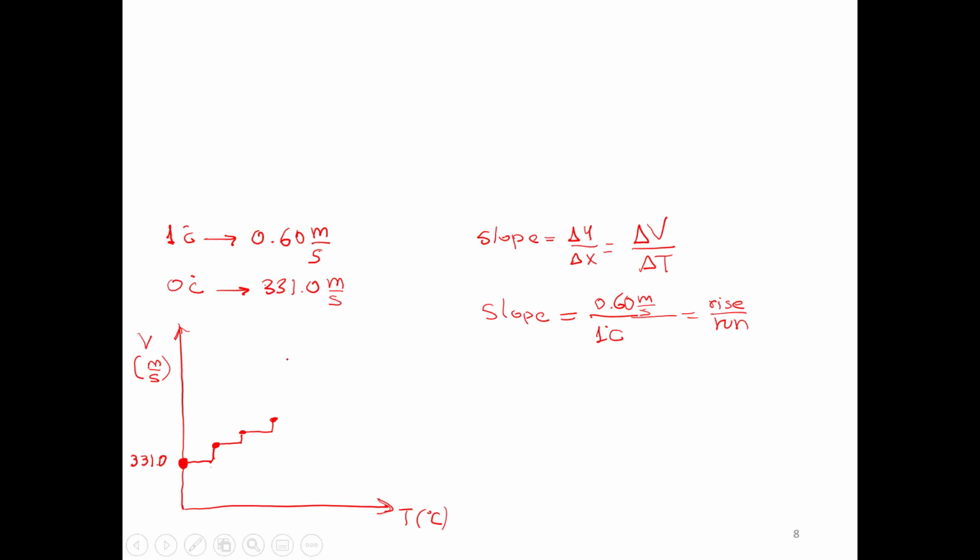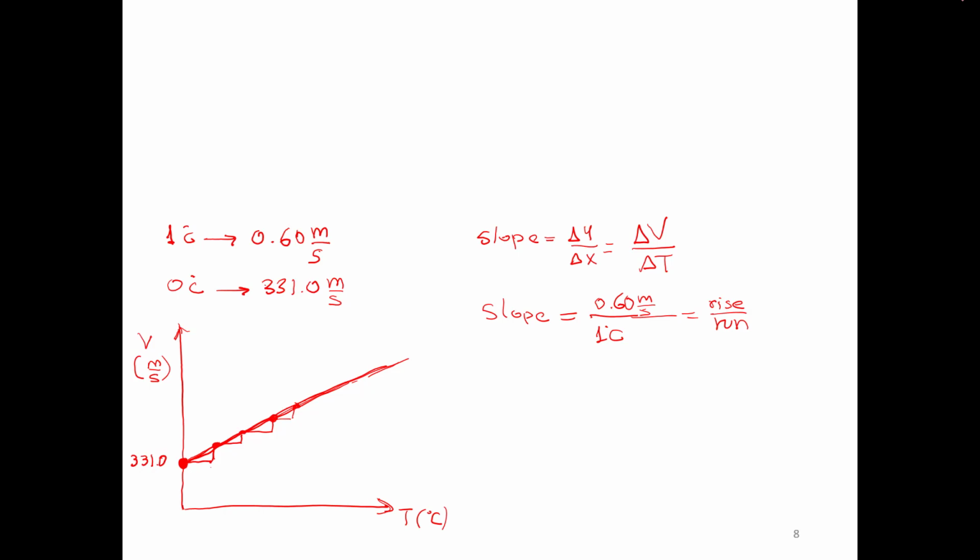Then we can generate all the points we want, and then we can see what we had if we connect the points. We had a straight line. Then the equation that correlates velocity and temperature is a linear relation.